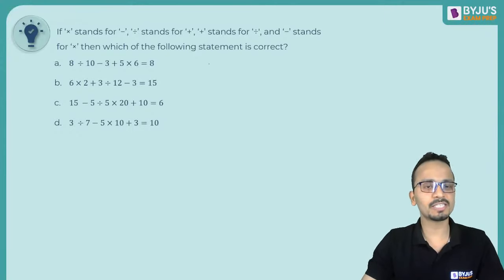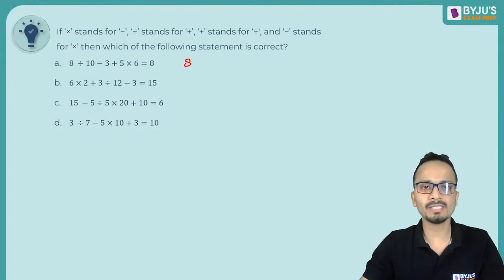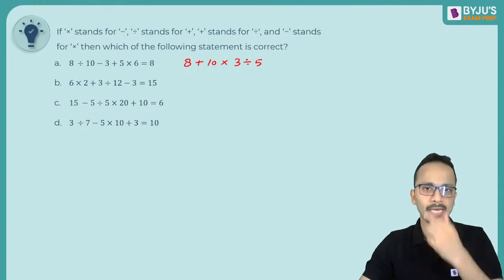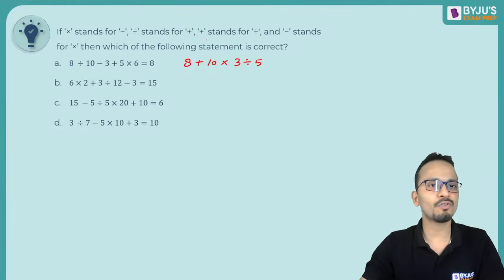So let us check this expression. So it is 8. Divide stands for plus. So plus 10. Minus stands for multiply. So multiply 3. Plus stands for divide. So divide by 5. And multiply stands for minus. So minus 6. And is equal to 8.